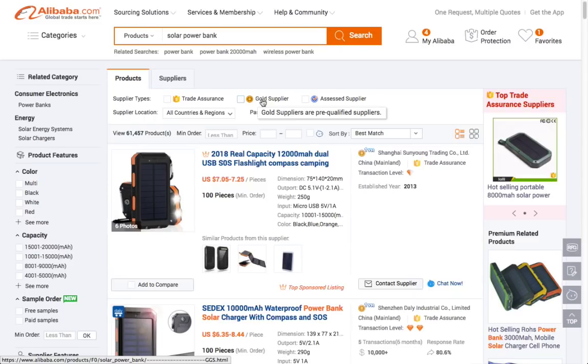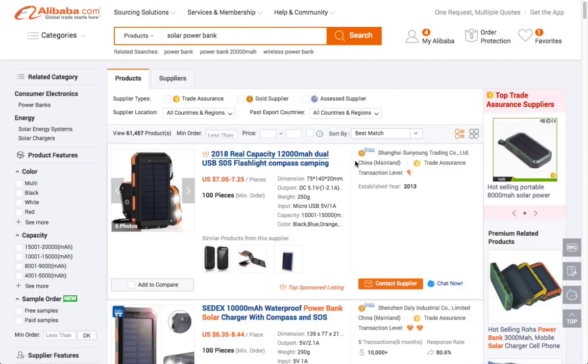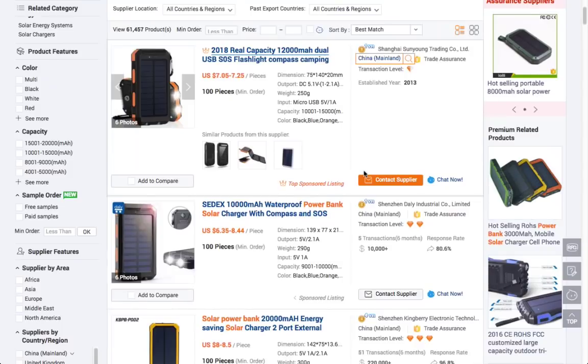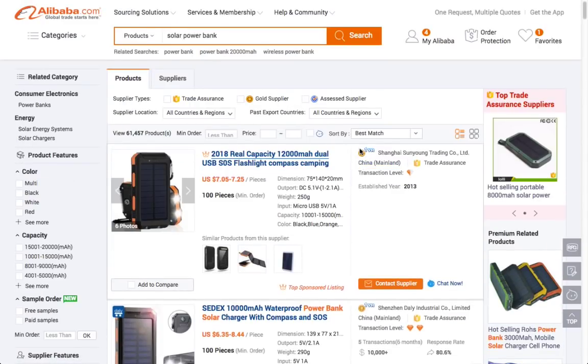So you can also search by good suppliers, and you can see that they have the golden badge. Some of them are 1 year, and some of them are 4 years. It stands for how long they have been signed on this platform, and it also stands for the consistency of their membership.